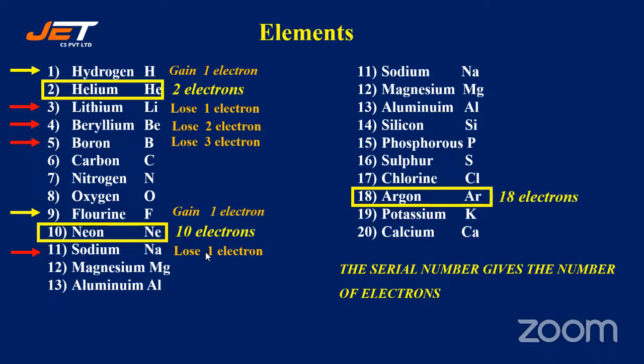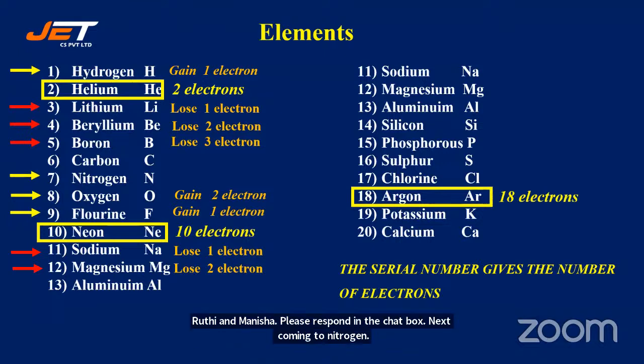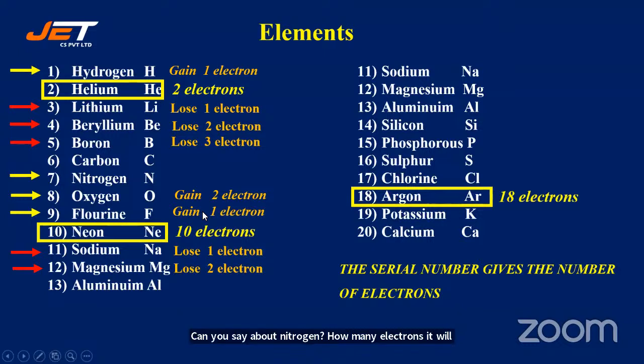Yes, Shashank, very good. So we will see for oxygen, it gains 2 electrons. Yes, magnesium loses 2 electrons. Very good, Shashank. So only Shashank is listening to the class. Yes, Shruti and Manisha, please respond in the chat box. Next, coming to nitrogen. Can you say about nitrogen? How many electrons will it gain?